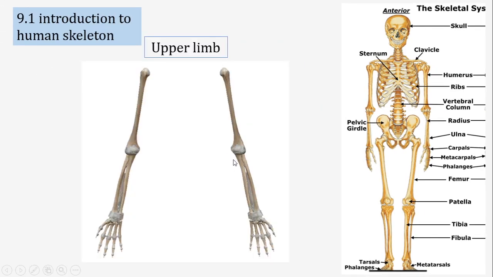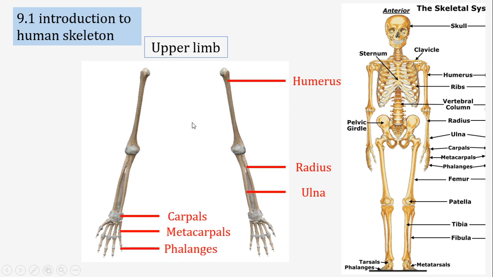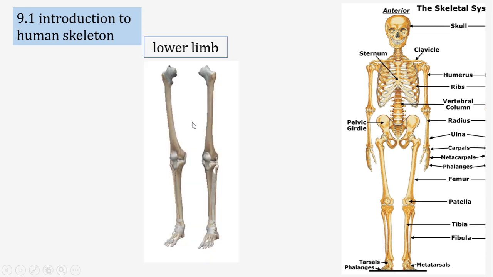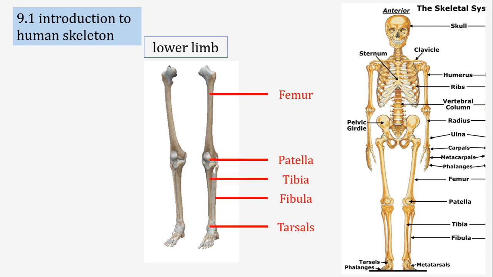And when we talk about the upper limb, it contains the longest bone of the hand, humerus, and then radius, ulna, and carpals, metacarpals, phalanges. And at the lower limb, the longest bone of the body is the femur, and then the kneecap, patella, tibia, fibula, tarsals, metatarsals, and phalanges. So in this way we have memorized and understood the position and name of 25 major bones of our body.